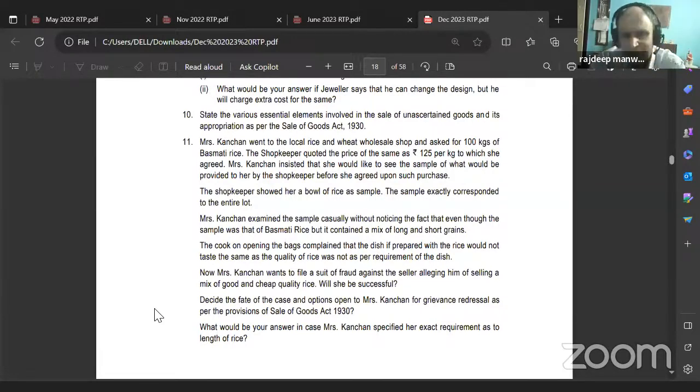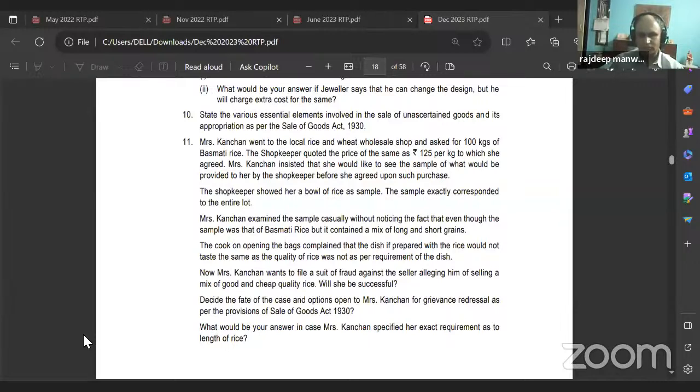So the buyer has every right to refuse the goods. And if he says, I'll repair it, you pay me 5,000 extra, why should you pay? Because the original condition was that I had already paid extra. I wanted the same design with different stones, but you changed the design. So since you changed the design, you are not going to pay him anything extra. Understood or no? Yes, sir.